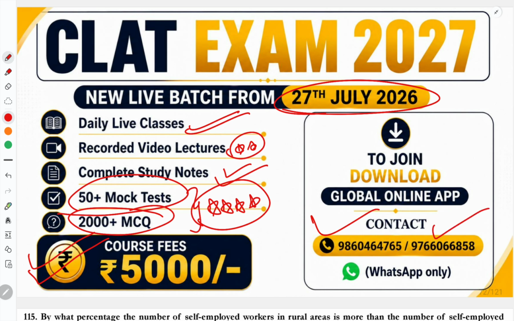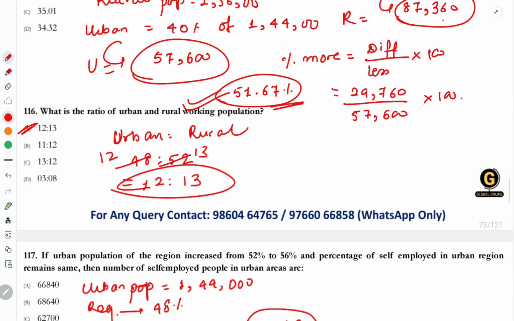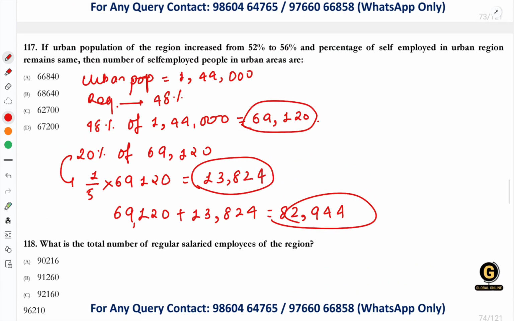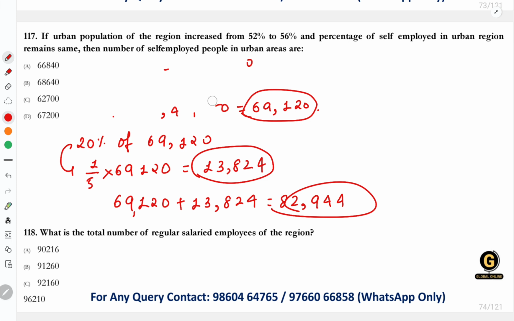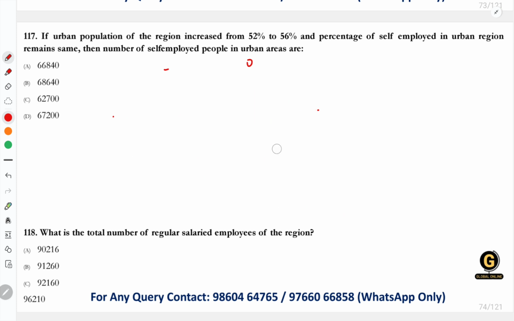So yes, this was the question that we were solving over here, right? So we made a mistake over here. Let me just rectify it for you. We have seen we have increased the percentage from 52 to 56, right? So 56% of the total population we had to take. By mistake I have taken the urban population, so that went wrong. Also the percentage value we took was wrong.